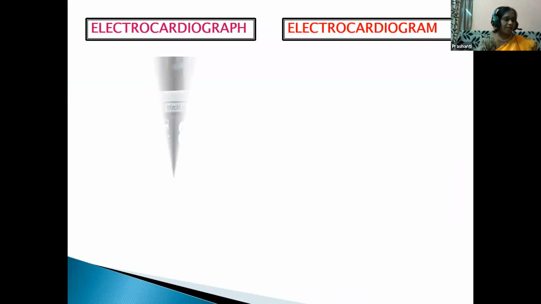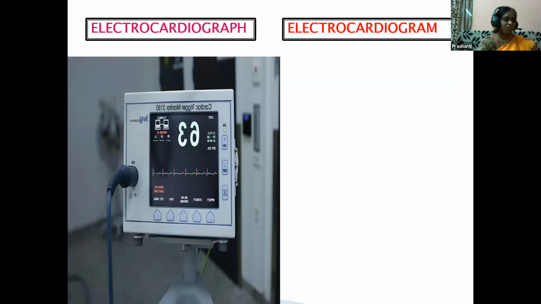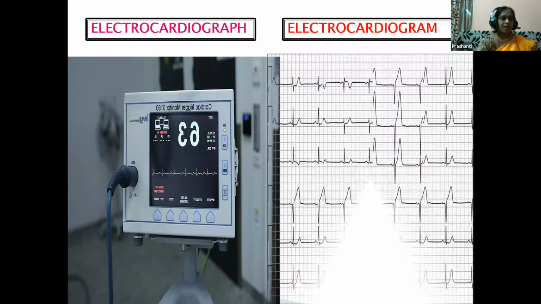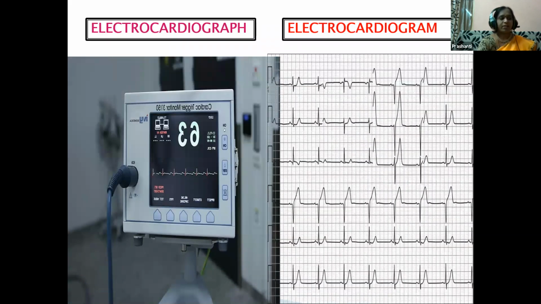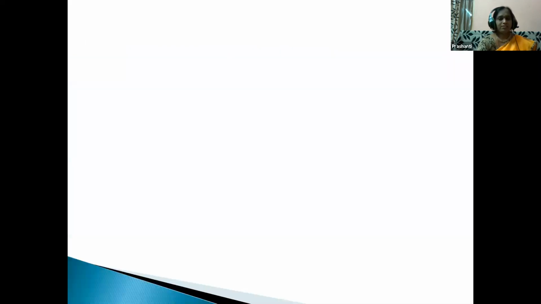This is the electrocardiograph, children, the ECG machine used to record the electrical activity of the heart. And this is the electrocardiogram, the graph on which the electrical activity is being recorded. Okay, so what is this, children?